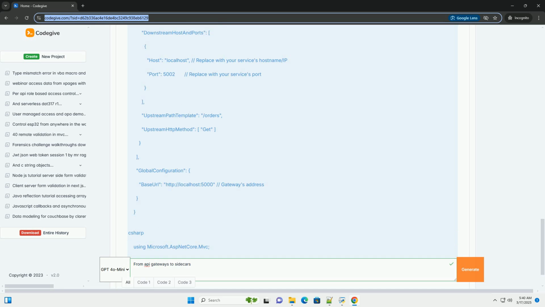Now, when you access http://localhost:5000/products, Ocelot will route the request to http://localhost:5001/api/products. Similarly, http://localhost:5000/orders will route to http://localhost:5002/api/orders. B. Sidecar proxy example, conceptual with Istio.